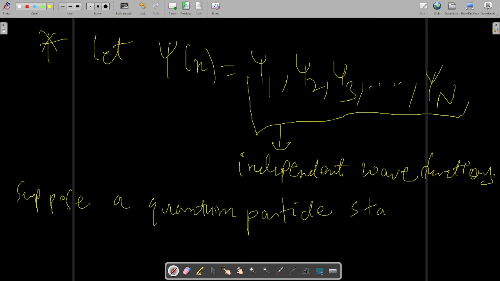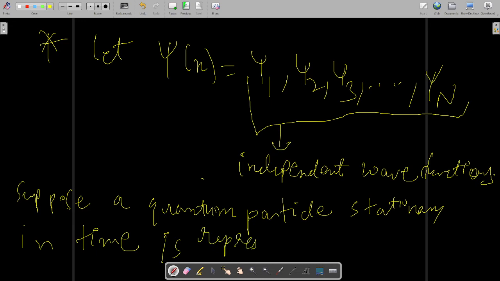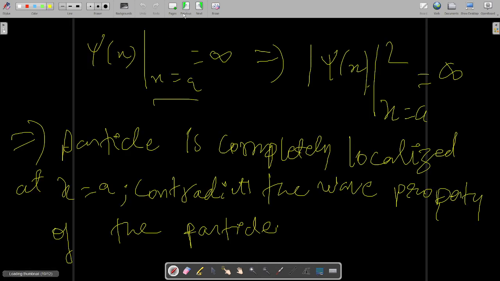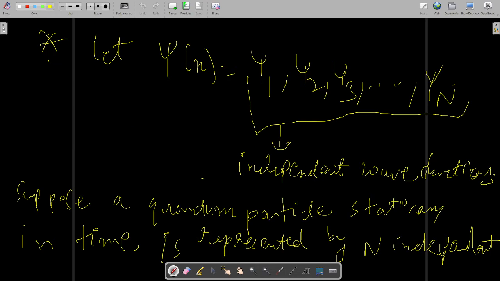Suppose a quantum particle stationary in time is represented by n independent wave functions. Suppose we assume it like that.